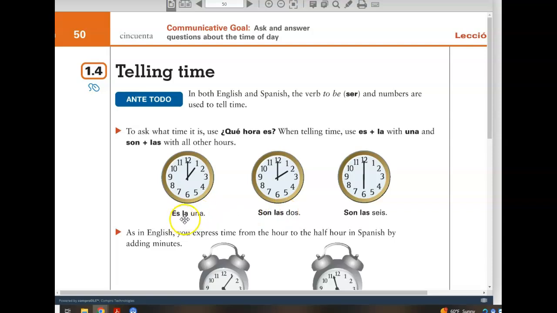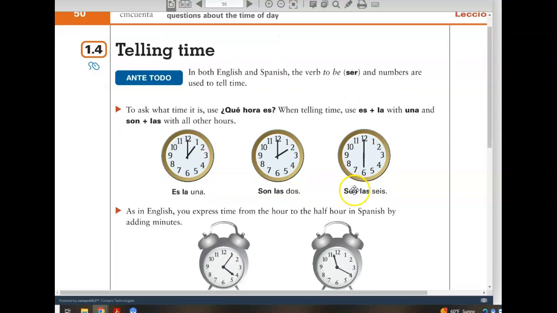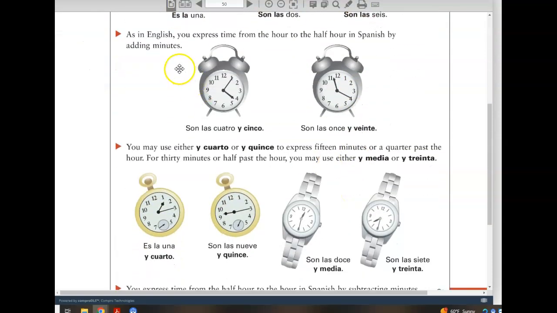thereafter. Es la for 1 o'clock, es being the singular form of ser for 1, and son followed by the definite article las, son las, whenever the hour is greater than 1, 2 o'clock and beyond. As in English, we express the hour first and then the minutes. Son las 4:05, it is 4:05. Son las 11:20, it's 11:20.